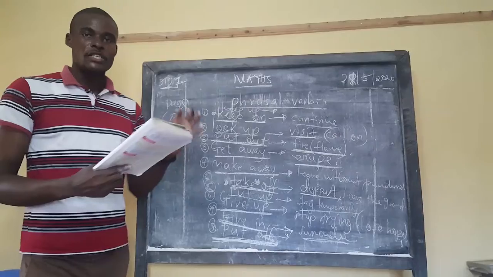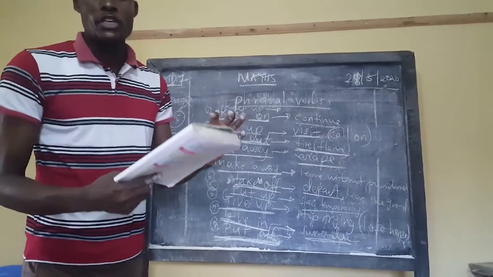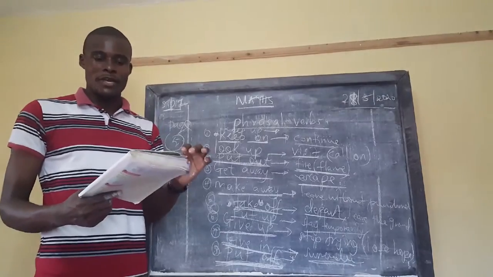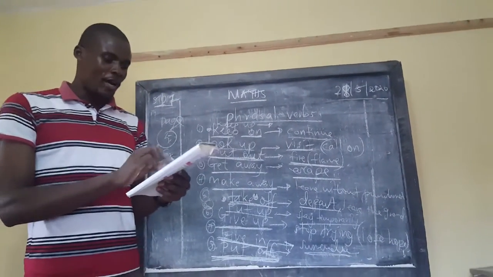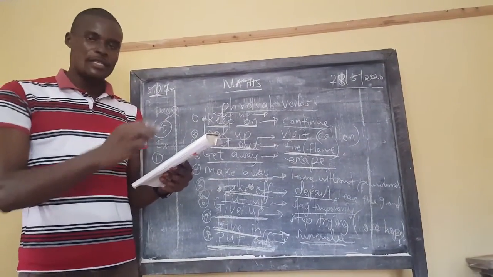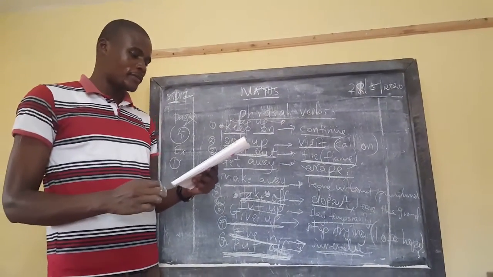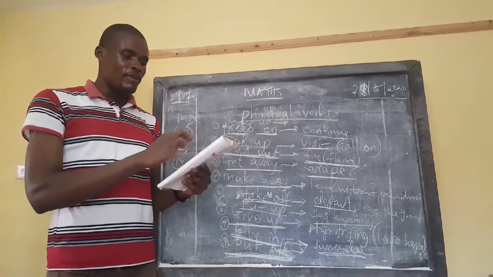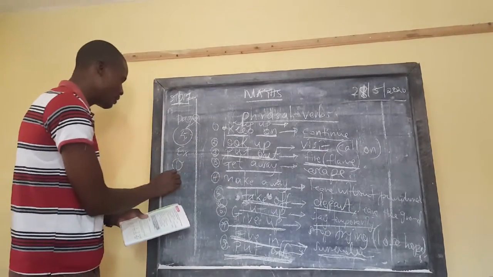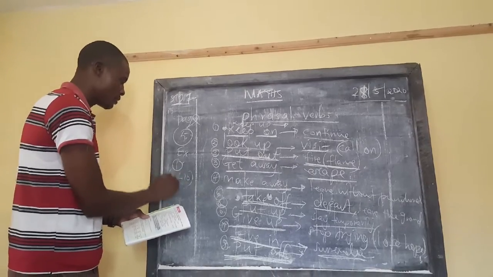If there's one that gives you trouble, visit your dictionary. That's why we have a very big Oxford dictionary at home there. Visit it. Look at that word. Like talk of handed down from. Look at it. They are there in the dictionary. So look at them. Be very sure of the answer and then try that exercise. That is number 1 to 10.